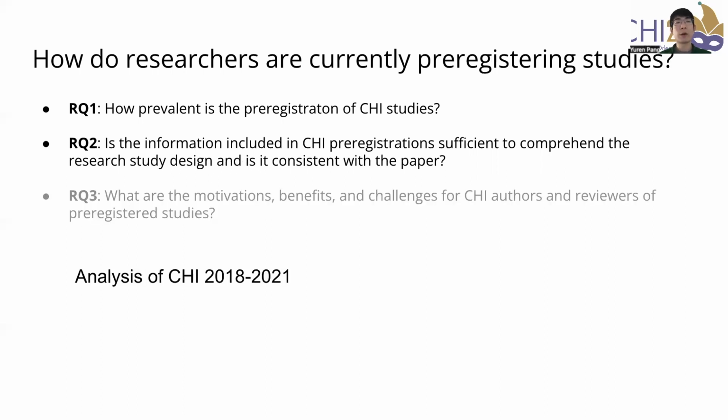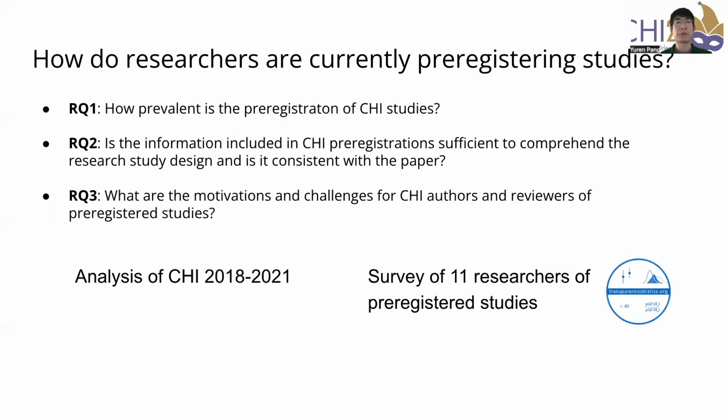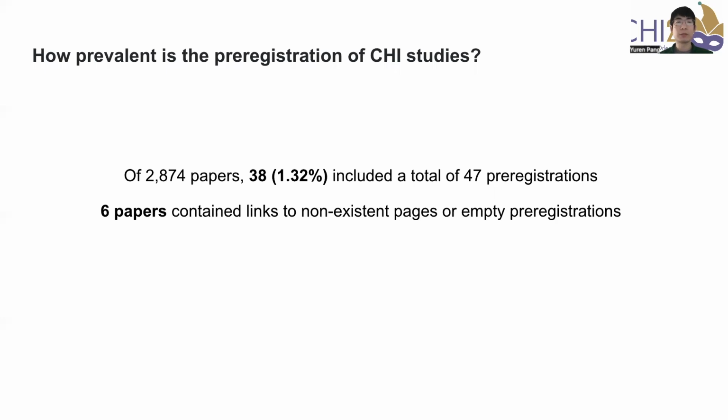We answer the first 2 questions by analysis of the CHI conference proceedings from 2018 to 2021 by searching keywords related to preregistration. We answer the third question by a survey of 11 researchers at the Transparent Statistics Slack workspace. Here are some results. Of over 2,800 papers, only 38 included a total of 47 preregistrations. Out of the 38, 6 papers contain links to non-existent pages or empty documents. Therefore, our sample contains 32 papers and 47 preregistrations in total.